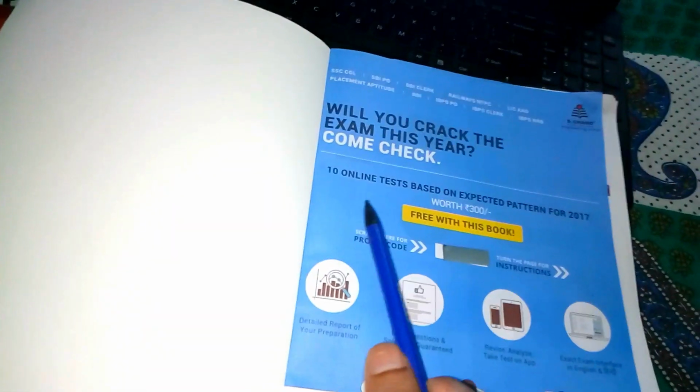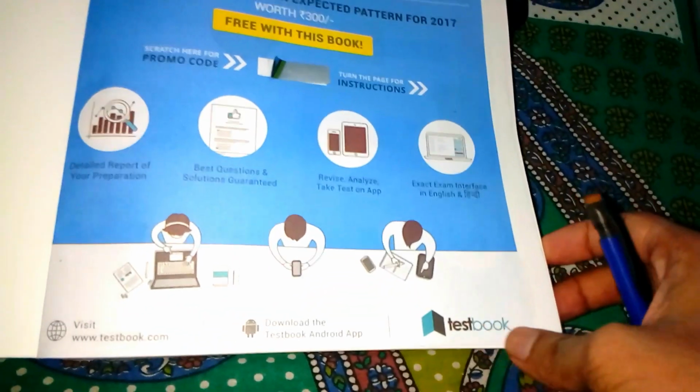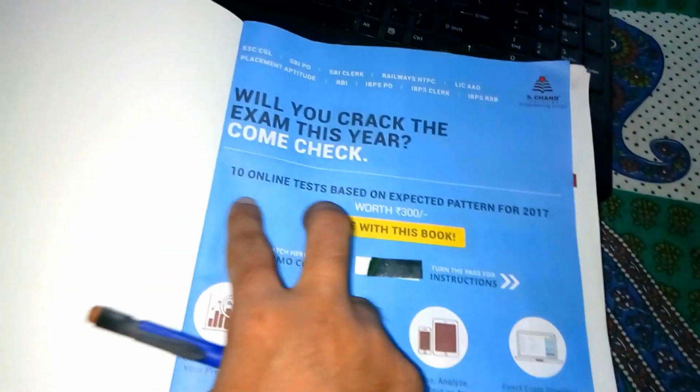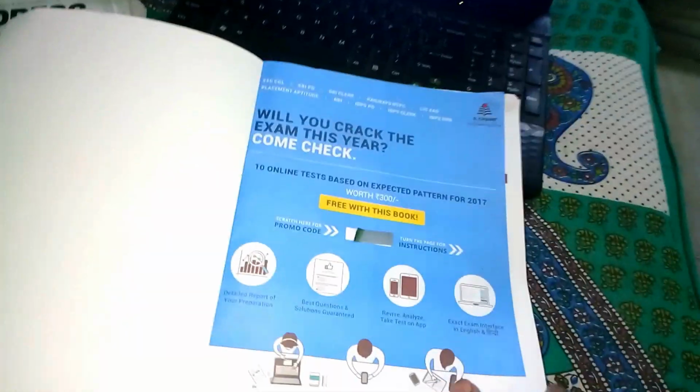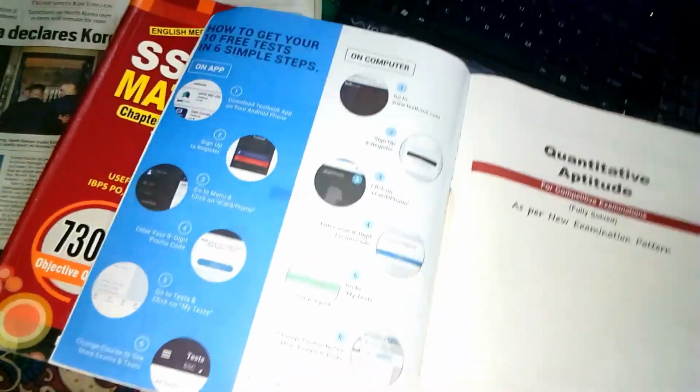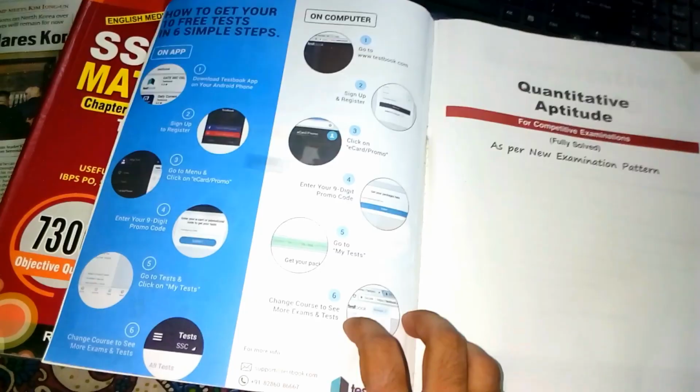Now the best thing about this book that I find is, if you just remove this scratch code, just like this, you will get a code over here. All you need to do is put this code on this website, TestBook. If you put this code on the TestBook website, then you will get 10 free mock tests. As you all know, all these exams are computer based exams, so it will be very useful if you practice on a computer.